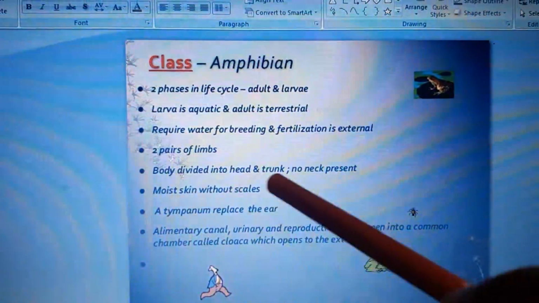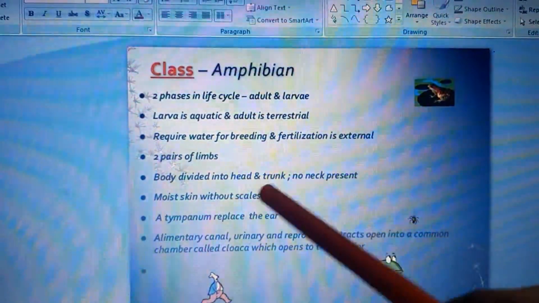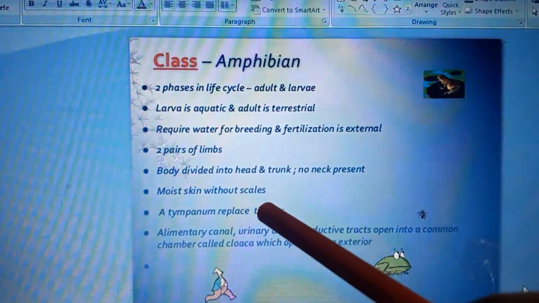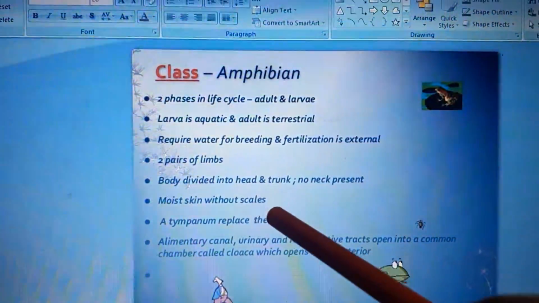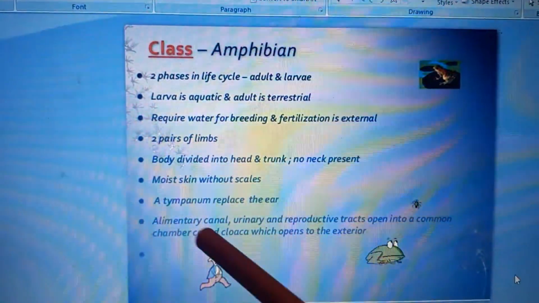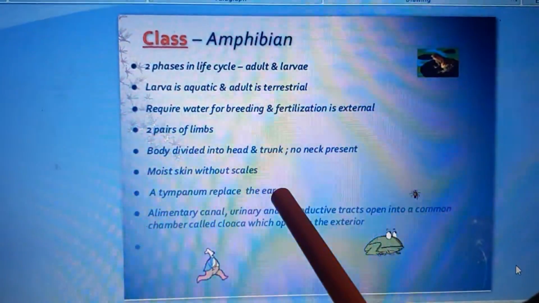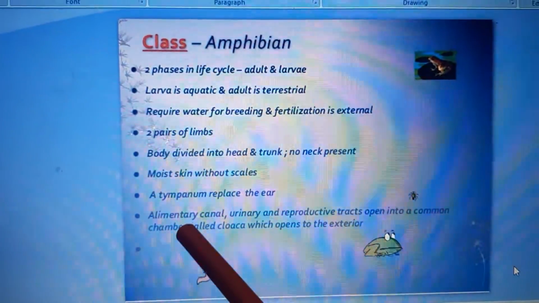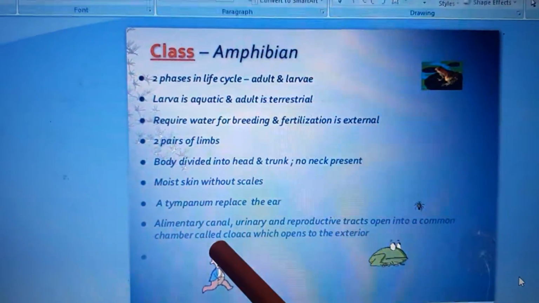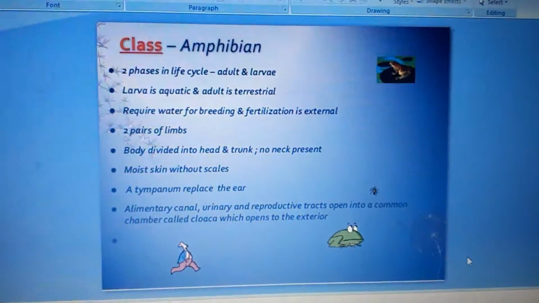The body is divided into head and trunk, and no neck is present. Respiration takes place by moist skin, and they do not have scales as present in fishes. The tympanum represents the ear and it is used for hearing. The alimentary canal, urinary and reproductive tract open into a common chamber called cloaca, which opens to the exterior environment.